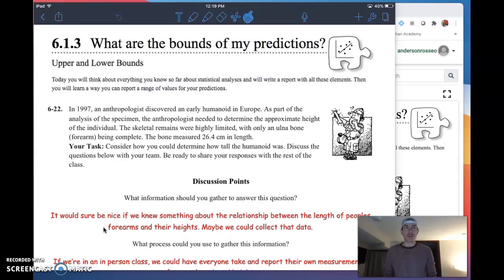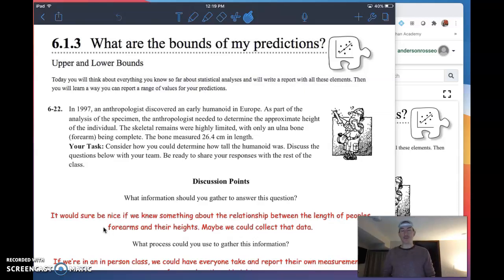The goal of statistical analyses, at least as far as we're using it in this course, is going to be to make a prediction, and our predictions have limits. Okay, and so we're going to talk about ways that we can do that, what it might look like if it's done well, and what it might look like if we maybe want to or need to toss it out.